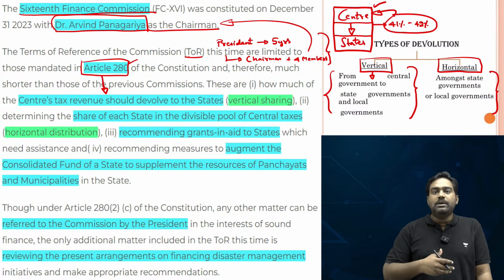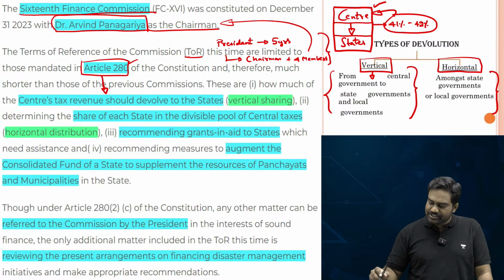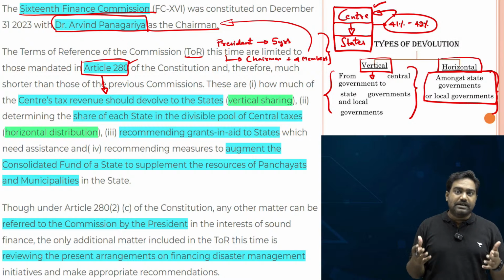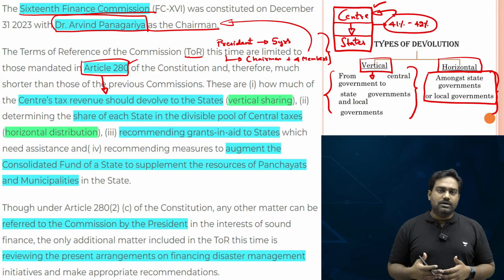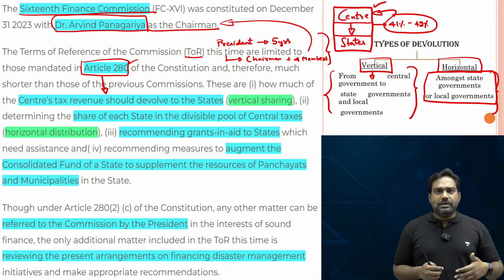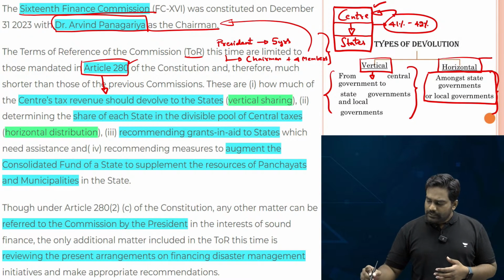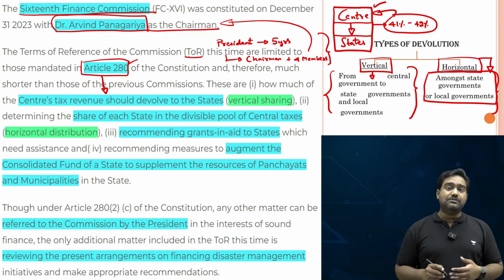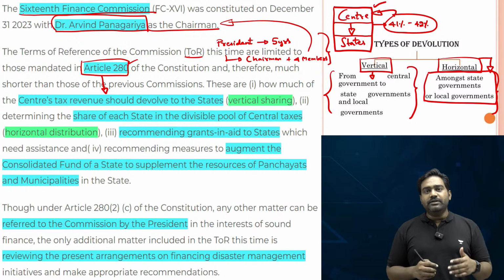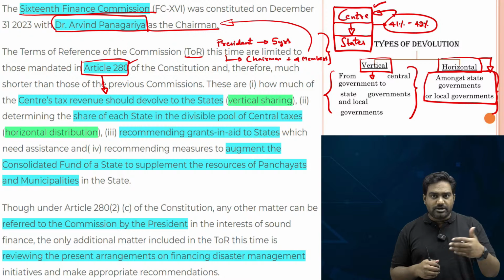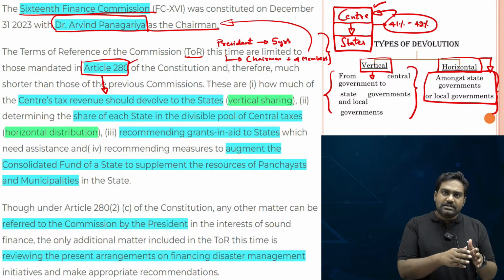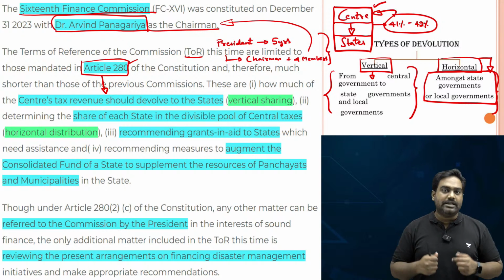Now, how will this be devolved amongst the states? How will it be distributed amongst different states? That is horizontal devolution. What will be the share of different states depends on several parameters, including the population and the expenditure incurred by the state, etc. The horizontal devolution is also decided by the Finance Commission. So vertical devolution is about the transfer of funds from the center to the states, and what would be the state-wise allocation, that would be horizontal devolution.